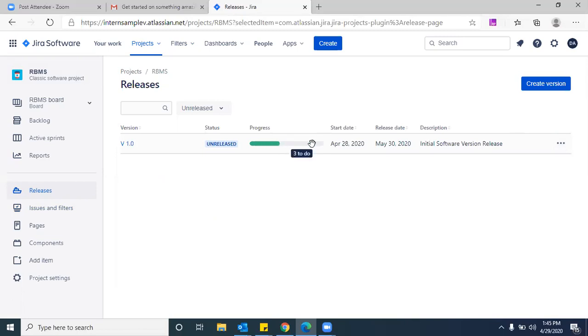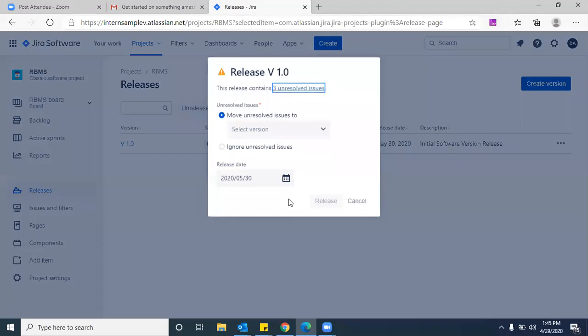If it's showing complete green color, then all the 3 user stories, all the user stories in this product, are completed. So you can release it. Can we move those 3 user stories to done and see this now? Even now we can release it without moving, but it'll ask you about 3 unresolved issues. Those are nothing but 2 epics and 1 user story. Hope you remember.